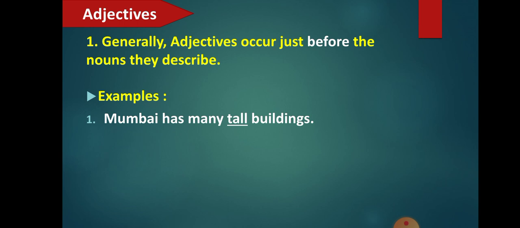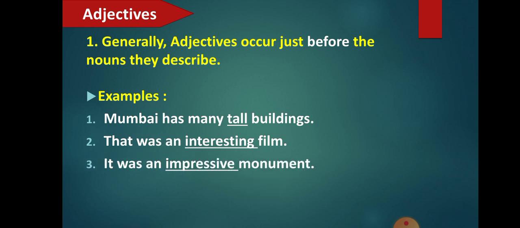Let's see some other examples. The second example is, that was an interesting film. Here film is a common noun, and how was the film? The film was interesting. Here again you can see that the adjective is placed before the noun film. Next, it was an impressive monument. How was the monument? The monument was impressive. Again, the adjective is placed before the noun. So you remember such adjectives are also called attributive adjectives. Okay, so this is one kind of adjective.